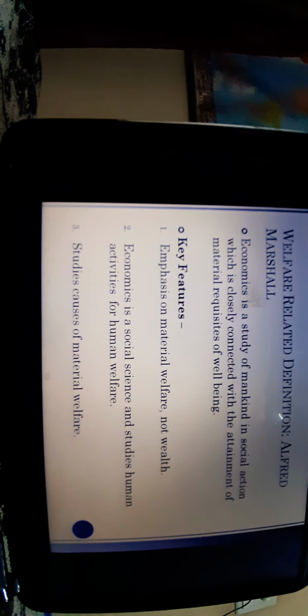Now we will discuss the merits also. See, what are the merits of the welfare definition? It says that whatever resources we have, we are making the welfare activities for the people. So it is the advanced one when it is compared with the Adam Smith definition. What it was telling you was that it is the acquisition of wealth, and the second level definition says how the welfare can be done through the acquired wealth.